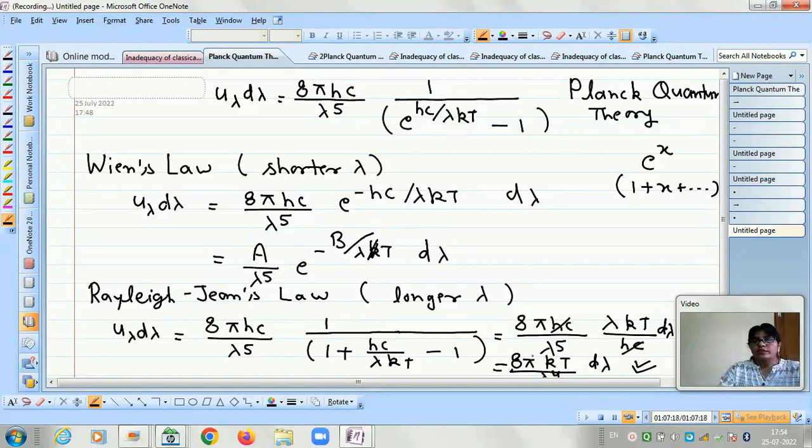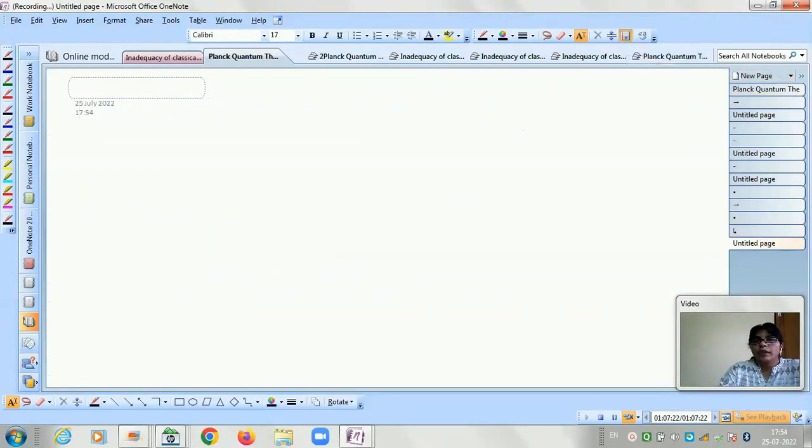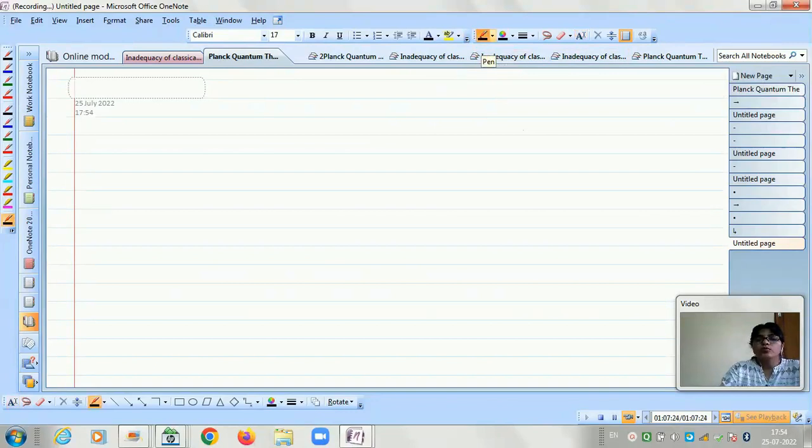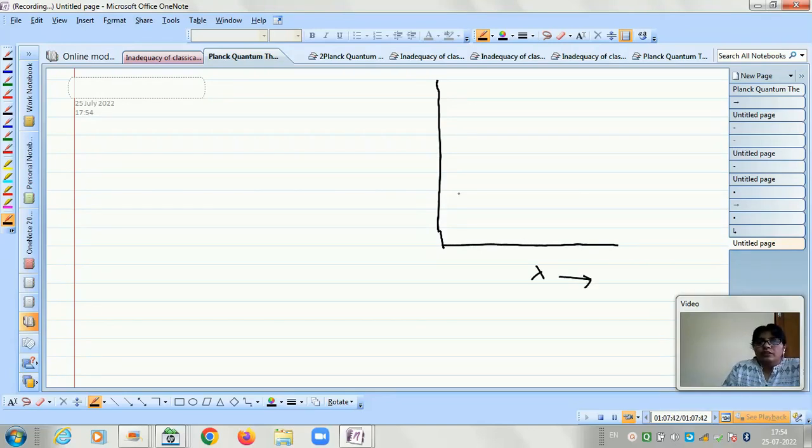So what we see is that using the Planck quantum theory, we can deduce both the Wien's law and the Rayleigh-Jeans law. Now let us come again to the black body radiation, the spectrum of the black body radiation, which was observed experimentally. On the x-axis it is the wavelength, on the y-axis it is the radiancy.